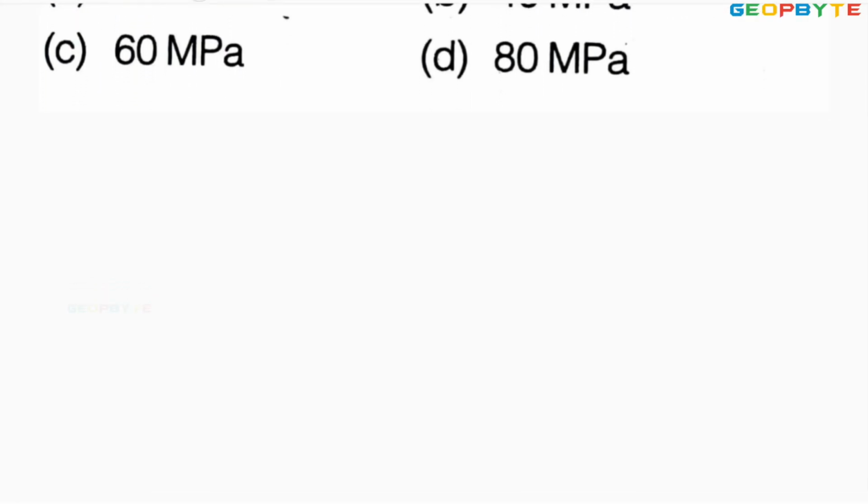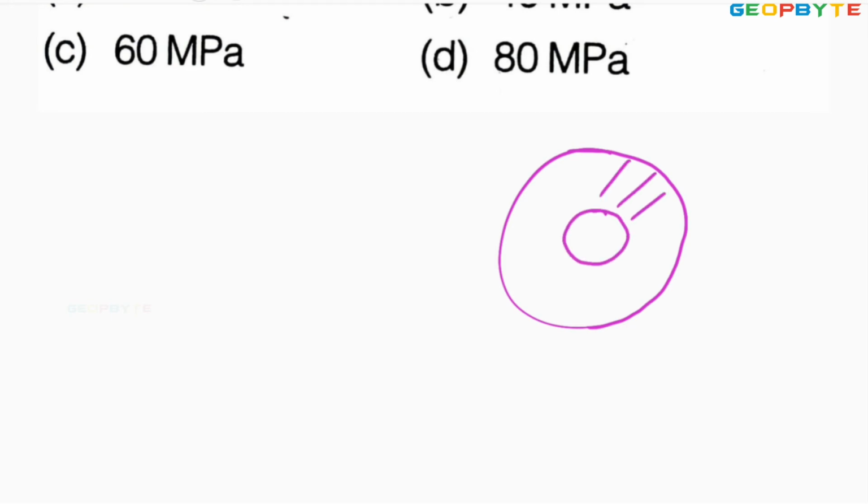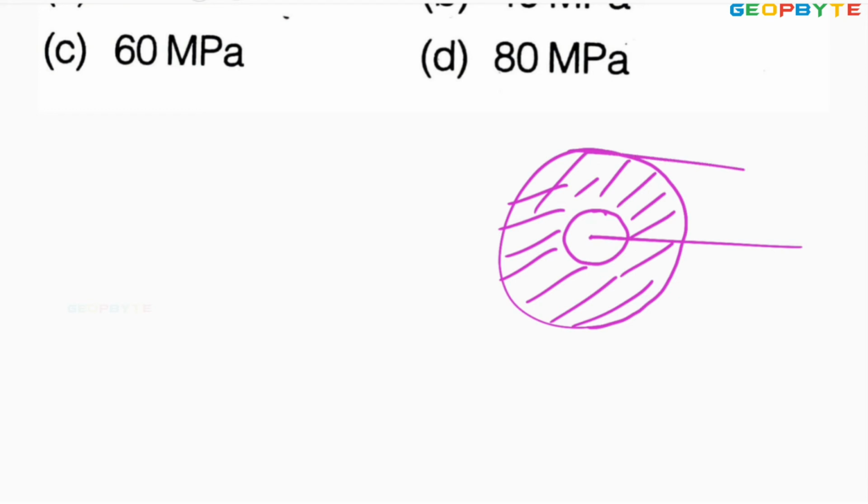It is like this. Listen carefully. Let us take the hollow shaft. This is the hollow shaft. With respect to the center, this is the outer radius, let it be R1, and this is the inner radius R2.